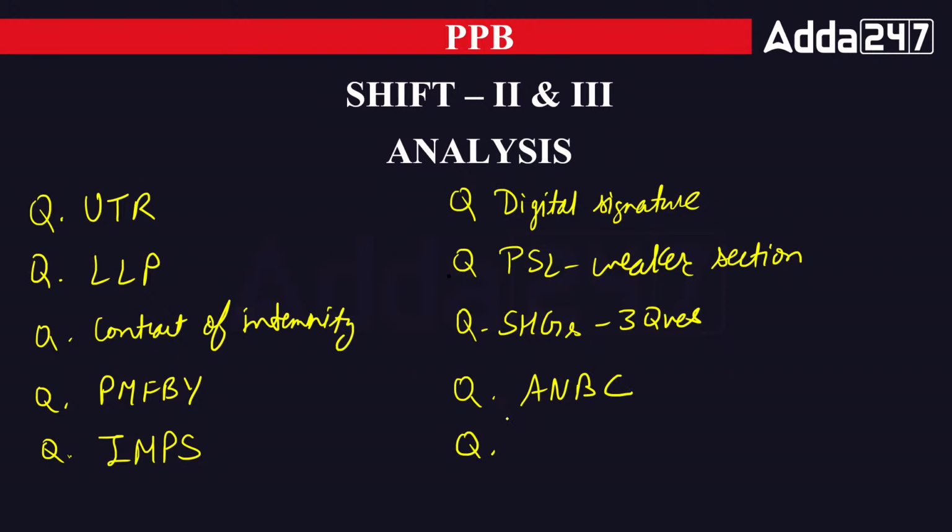Then one question was from the ANBC, adjusted net bank credit, that is part of the PSL. When the banks have to provide loans under the PSL, they have to provide them as a percentage of ANBC or CEOBE, whichever is higher. Okay. And on the KCC, the eligibility of the KCC was asked.